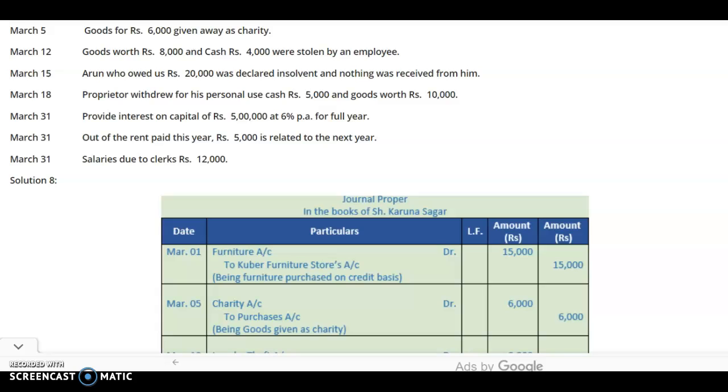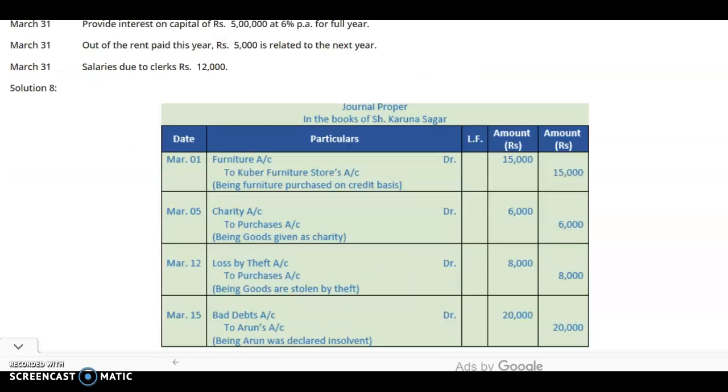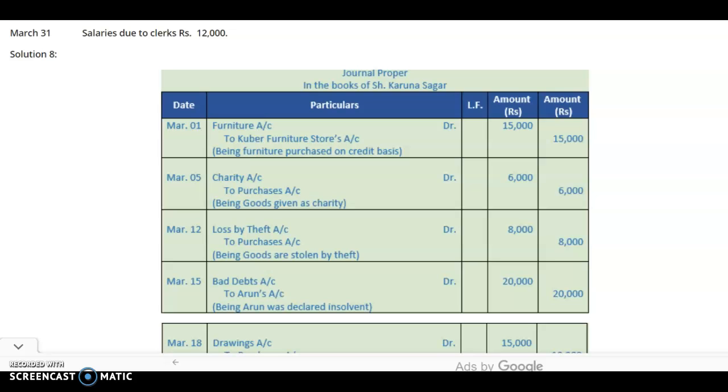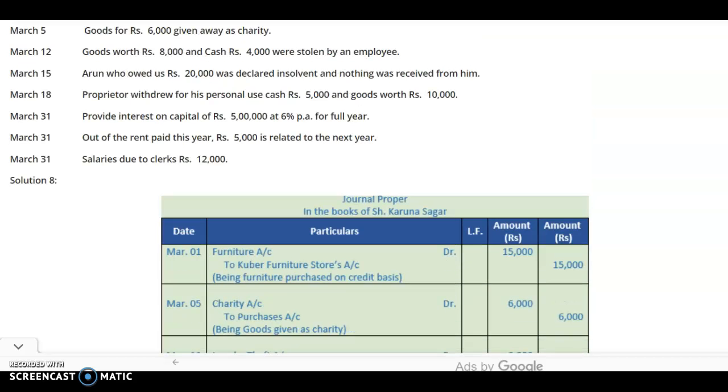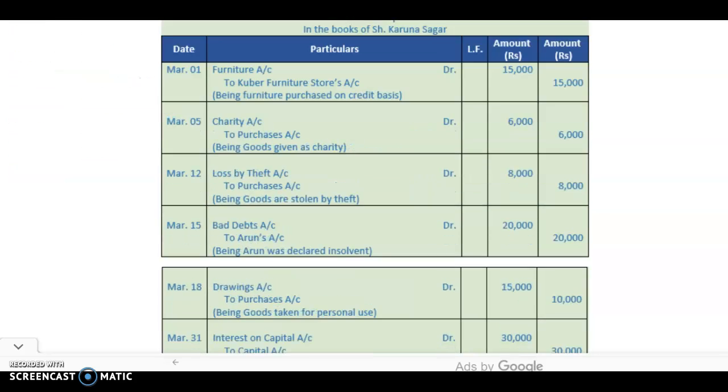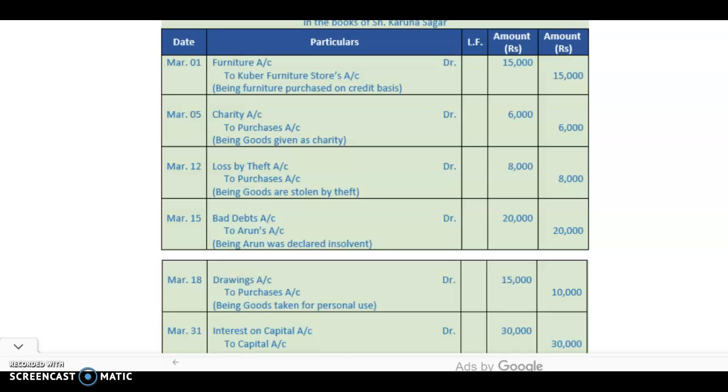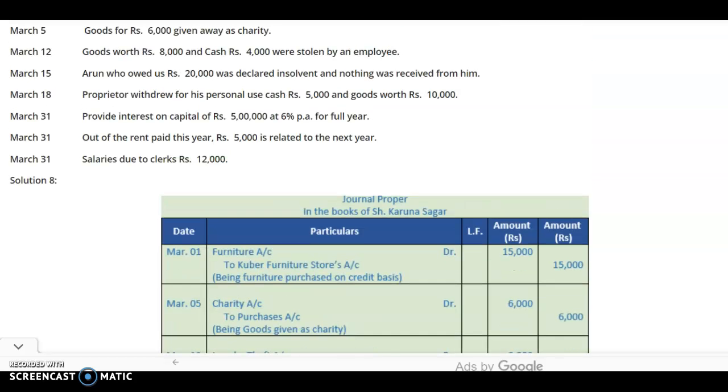Now see, if any amount is received, say 50% or 40%, whatever amount is received will be debited to the cash account. If a cheque is received, then to the bank account, and the remaining amount will be shown in the bad debts account. Here in this transaction nothing was received, so there is a total loss of rupees 20,000. So we will debit bad debts account to Arun's account rupees 20,000. Say if 50% is received, then cash will be debited 10,000, bad debts account debit 10,000, to Arun's account 20,000.